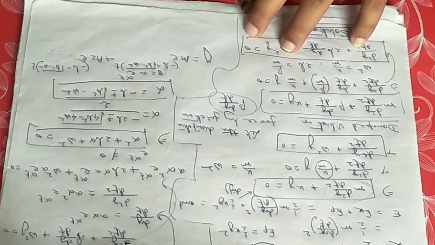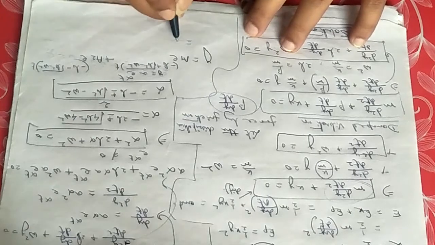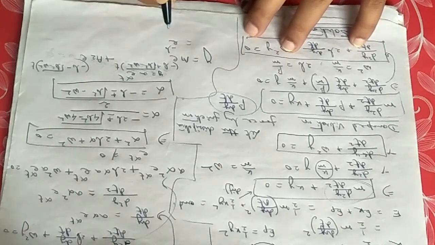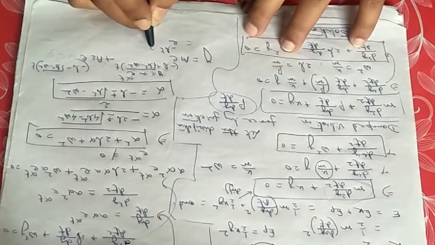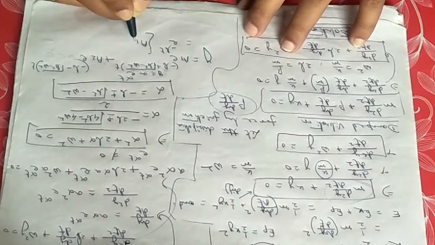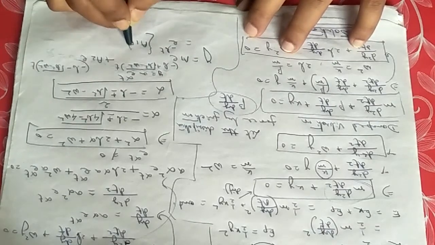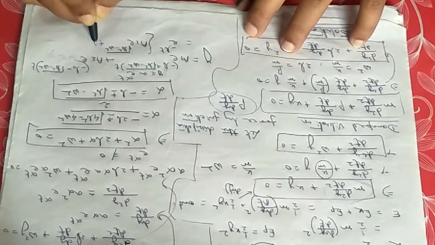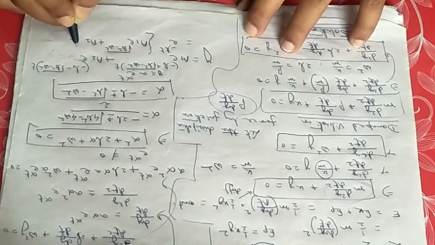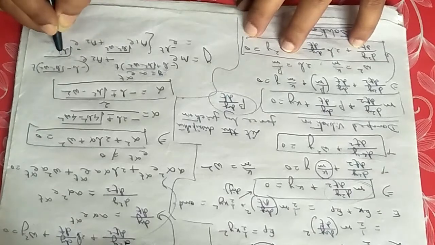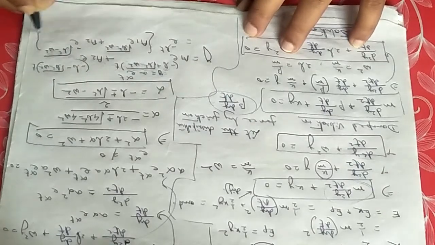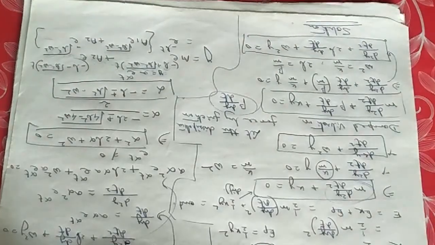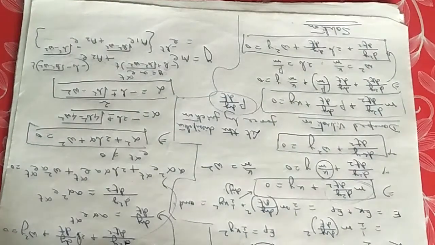Now you can take e to the power minus b t as common, then the value will be a1 e to the power root over b square minus omega square t plus a2 e to the power minus root over b square minus omega square t. This will be the solution of the damped vibration motion.